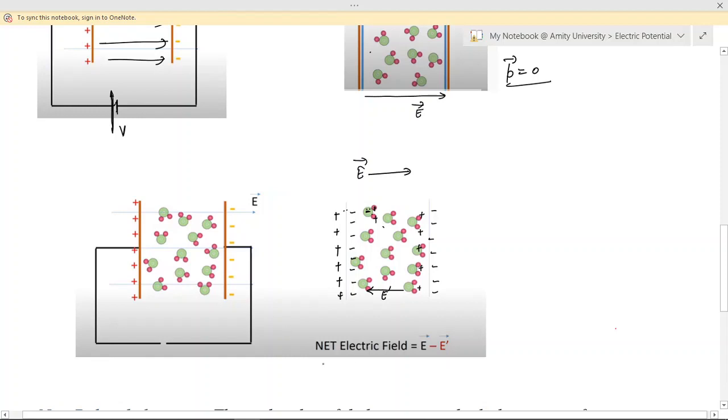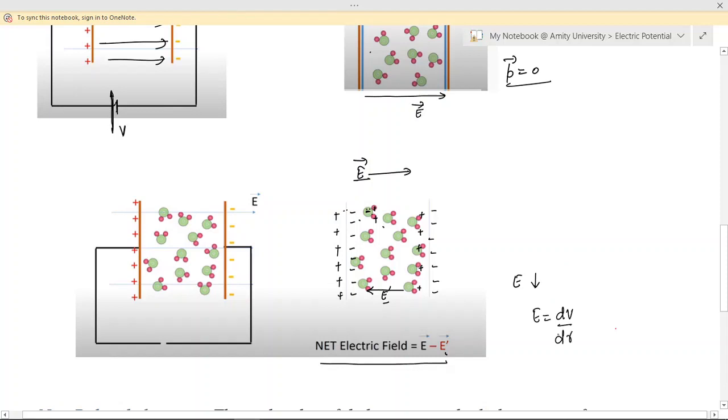So what is the net electric field now in the region between the two plates? The applied field was E. An opposing field is developed because of the alignment of these small dipoles. So the net electric field will be the difference of the two fields, or we can say that the electric field is reduced. Now, if the electric field is reduced, from the expression we know E is equal to dV by dr.